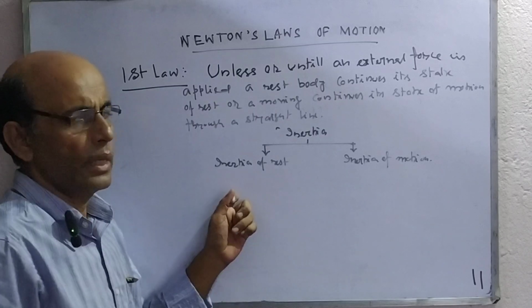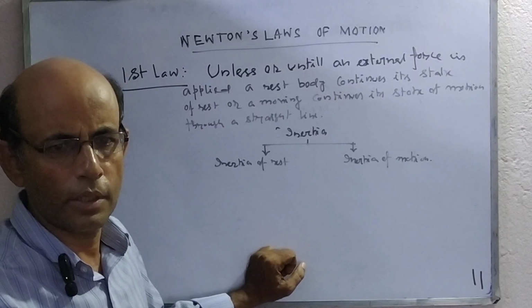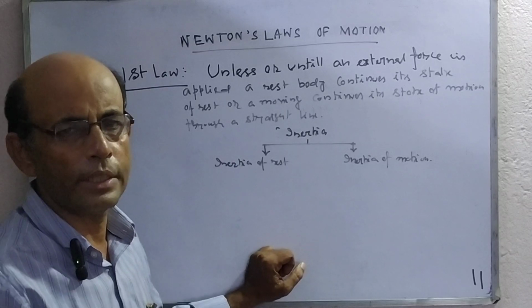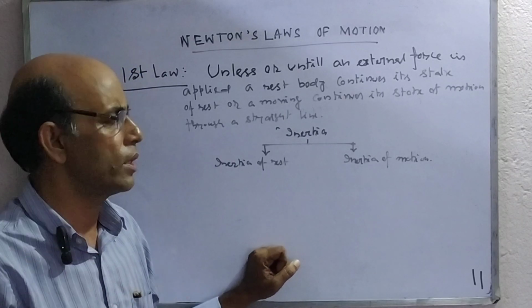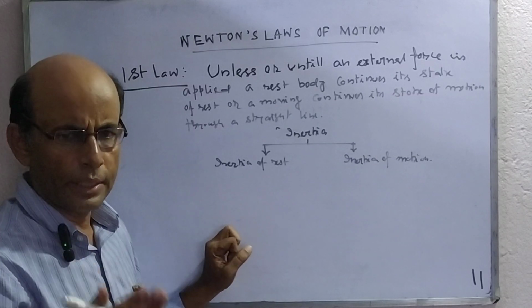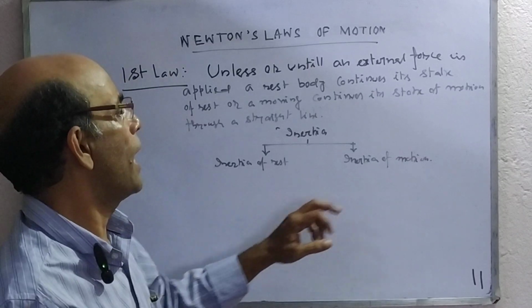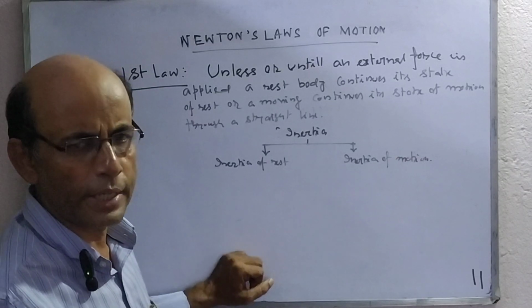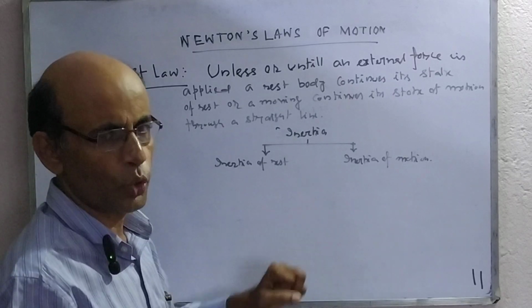Inertia of rest means a rest body has a tendency to continue its state of rest. This property of a rest body is called inertia of rest. And a body which is in motion has a tendency to continue its state of motion. This is called inertia of motion.